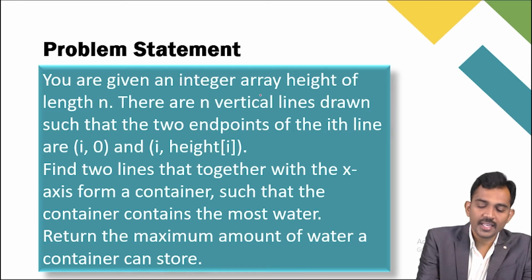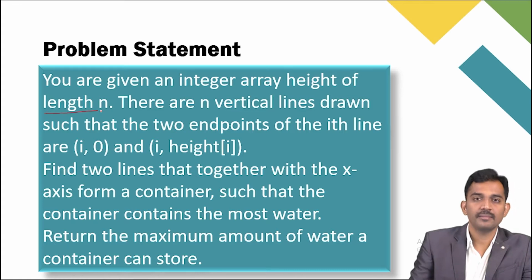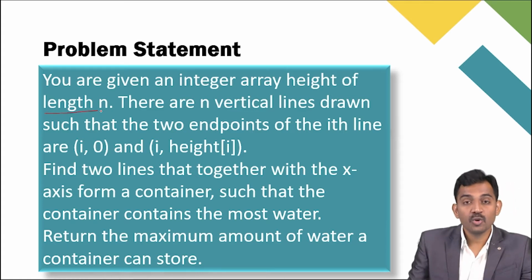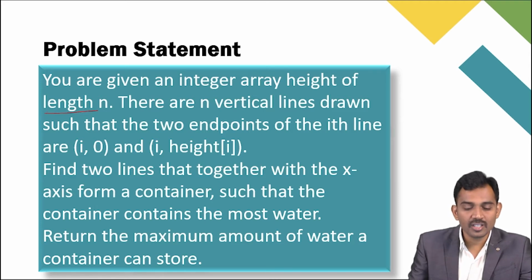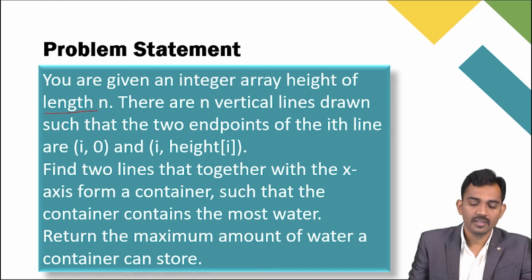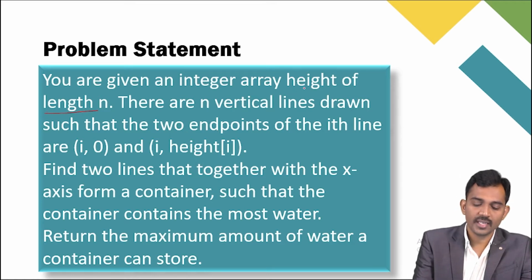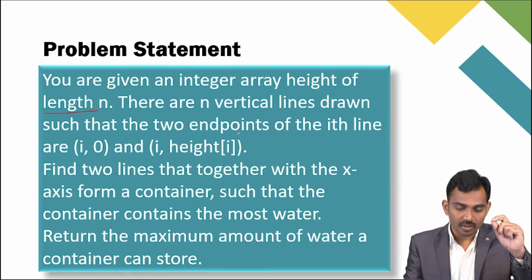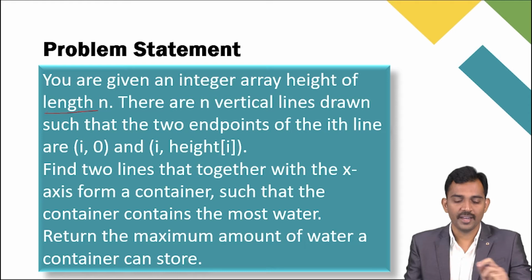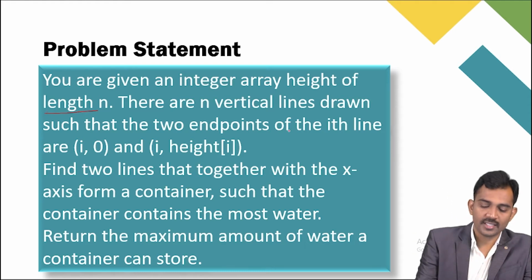You are given an integer array, heights, of length n. Means they are going to give one array, right? Each array element is a height, an integer. There are n vertical lines drawn such that, based on that value, you should draw that many vertical lines, with endpoints.